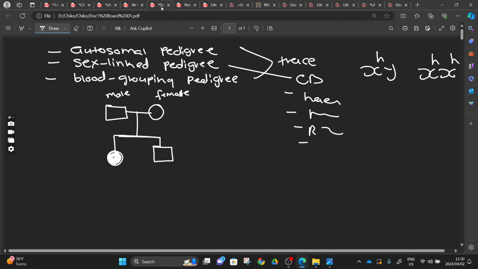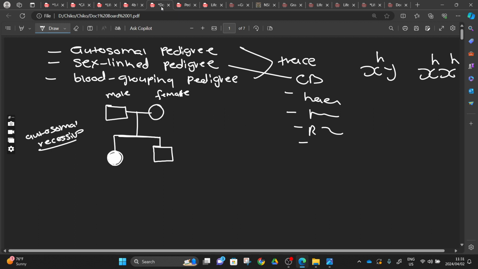For example, if we are dealing with autosomal recessive, by this time you know what autosomes and gonosomes are, and what sex-linked means. Autosomes are the chromosomes from number 1 up until number 22 pair in a karyotype, you know that, right? Those are the chromosomes that we'll be dealing with when we are dealing with an autosomal recessive or autosomal dominant. So here's the thing I was talking about.